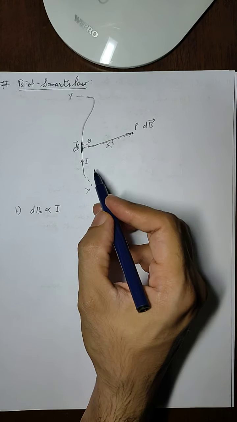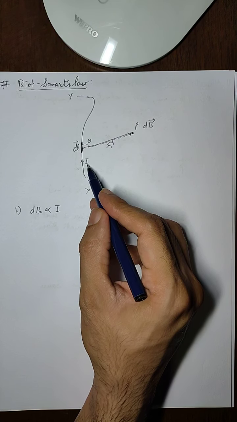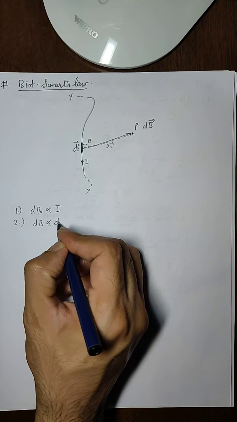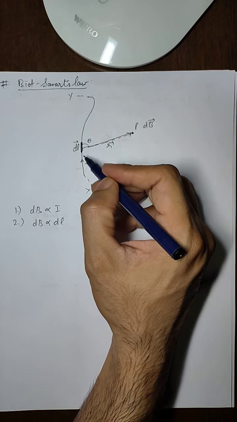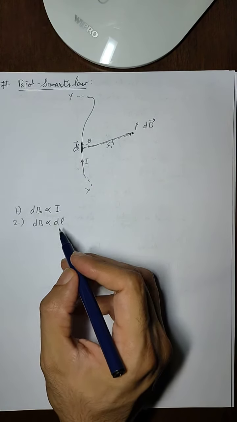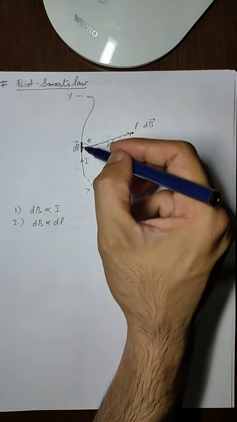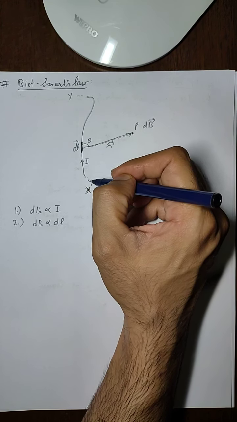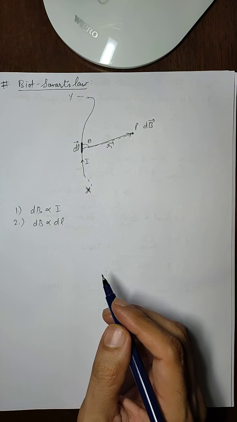is directly proportional to the strength of the current flowing in the conductor. Also, dB is directly proportional to the length of the conductor. Since we are taking dl here, we are going to use dl, and if we need the length of the entire conductor, then we can integrate dl from x to y by applying proper limits.